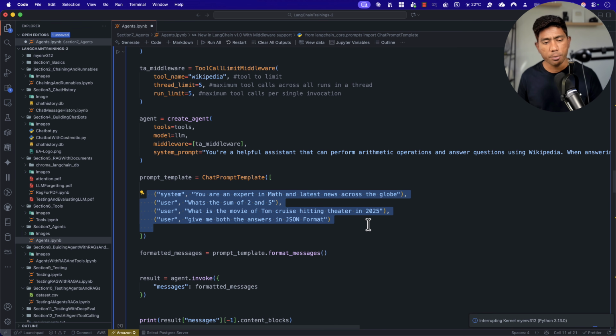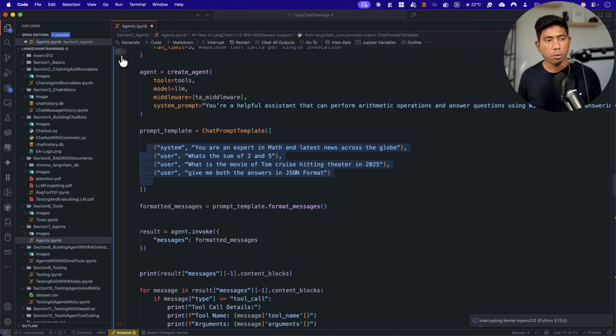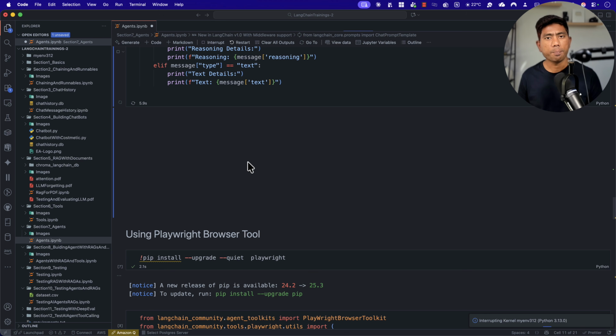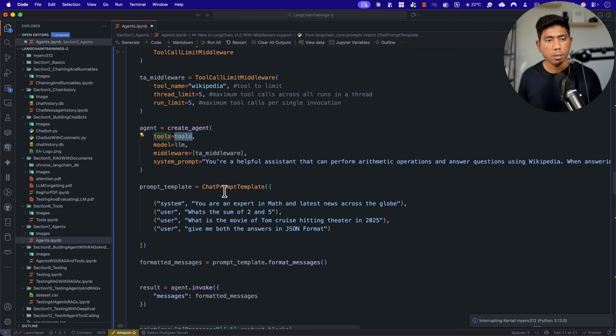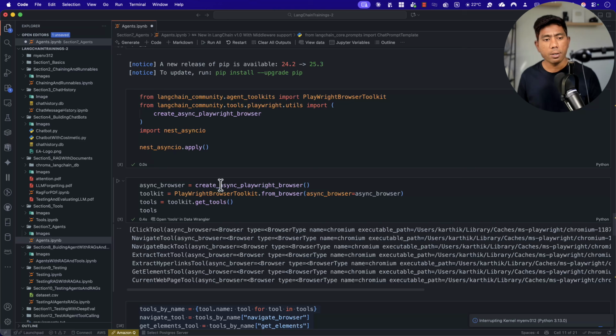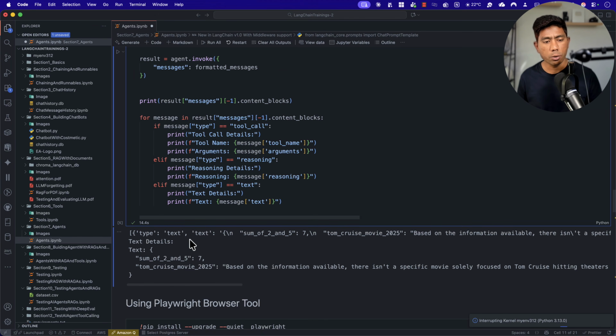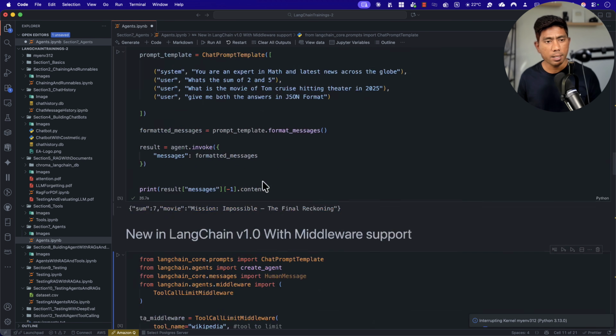I am passing many prompts over here, so I can pass in all of them, and then I can get all the responses, and it's going to give you the details. So the moment I run this code, and this particular model which I'm using is a reasoning model, hopefully I should see the reasoning text as well as the type of text that I'm going to get as a response from this large language model. Basically this is an agent, so it is going to call a bunch of tools for me, and these tools can be an addition tool, subtraction tool, Wikipedia tools, or even the Playwright custom tool that I have used over there. And you can see that currently it just returns me text. It's not really returning me the reasoning.